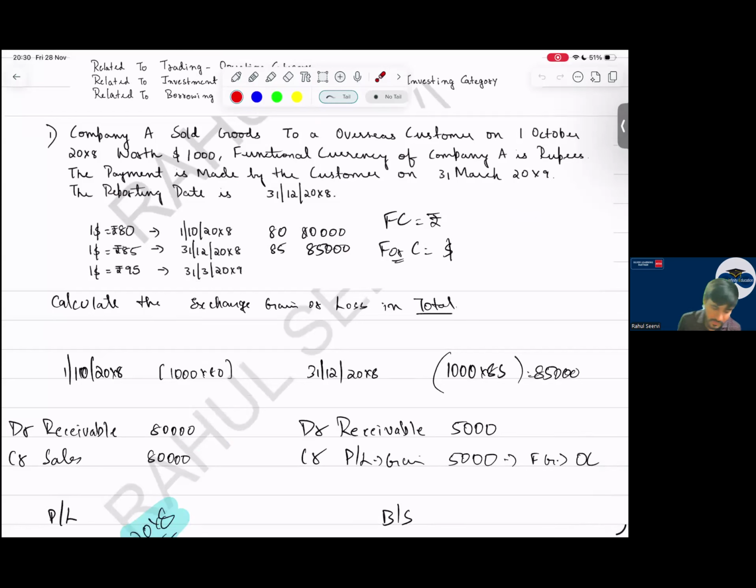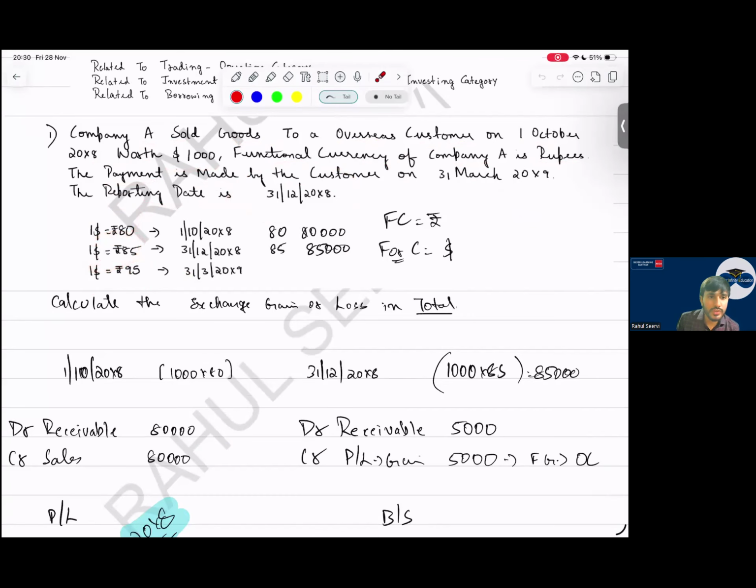Let us discuss those. Company A sold goods to an overseas customer on 1st October worth $1,000. Functional currency of company A is rupees. The payment is made by the customer on 31st March 20X9. The reporting date is 31st December 20X8. So the rates are $1 = 80, $1 = 85, and $1 = 95.